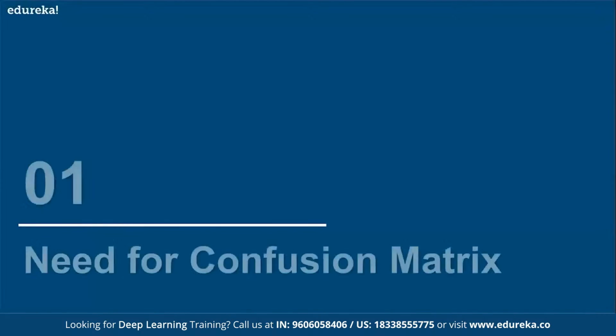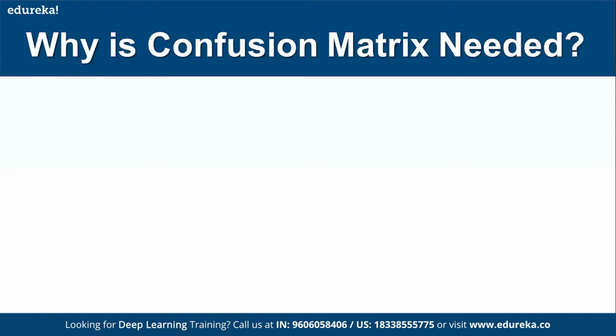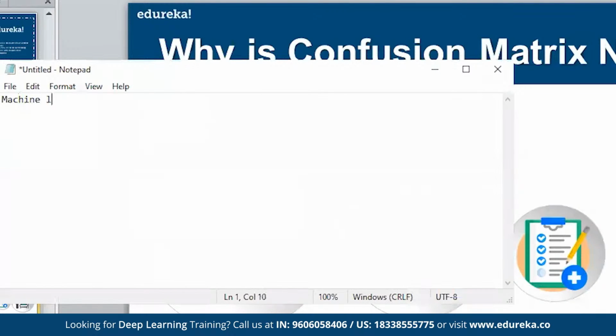So before we start on confusion matrix, when you say machine learning, there are certain things you need to understand. So what exactly is machine learning? If I put it in very technical terms, it is nothing but a set of algorithms which help a machine or a program to learn by itself without human intervention.